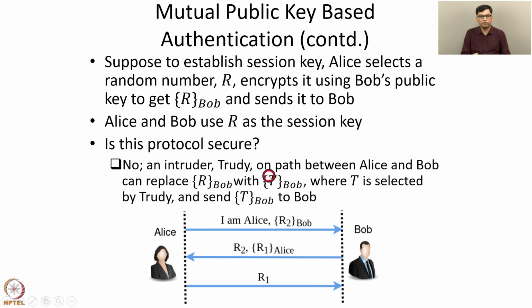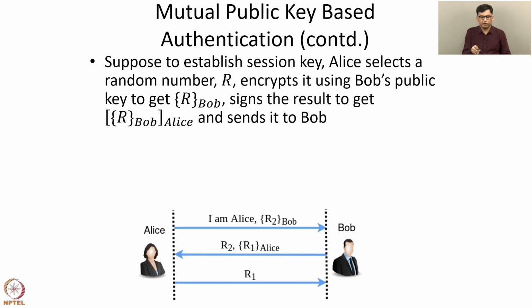An intruder can send T Bob to Bob, and Bob thinks that he is communicating with Alice, whereas actually the secret used in this communication is known to Trudy, not to Alice. So the protocol is not secure for this reason.